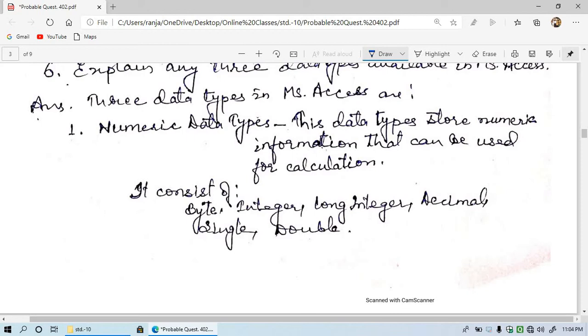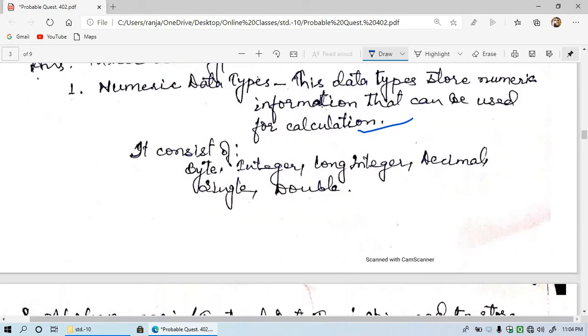Here we can have numbers, that is, this data type stores numeric information that can be used for calculation. Here when you set the data type to numeric, it accepts number values or numeric values which can be used for doing calculations. It may consist of byte, integer, long integer, decimal, single or double. So these are the different data types.